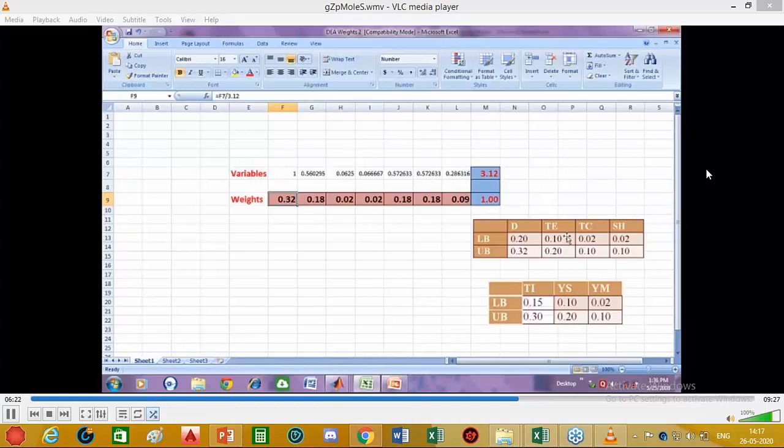Similarly, for the second attribute, it is within the range 0.10 to 0.20, and the weight selected here is 0.80, which is within these bounds. Similarly, for the third attribute, it is 0.02. For the fourth attribute, also 0.02, which is at the lower bound. For the fifth attribute, the range is between 0.15 and 0.30, and the value is 0.80.